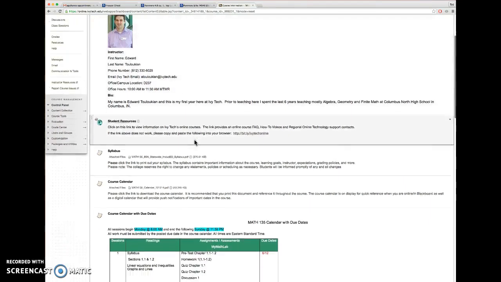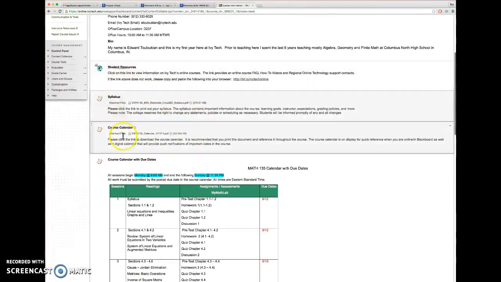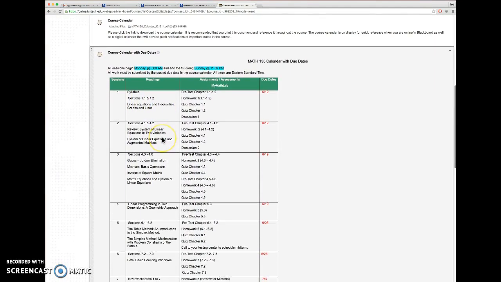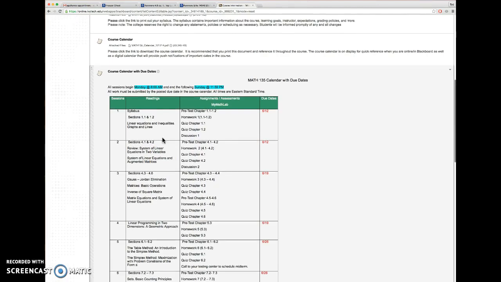Alright, then we go down here, you got the syllabus and the course calendar. The course calendar is also on this page. You don't have to download it, you can just look at it right here. If you want to print off a copy though, open up this PDF, you can print off a copy.